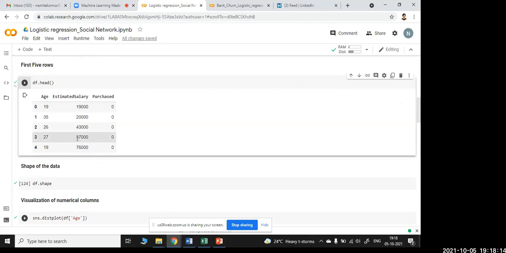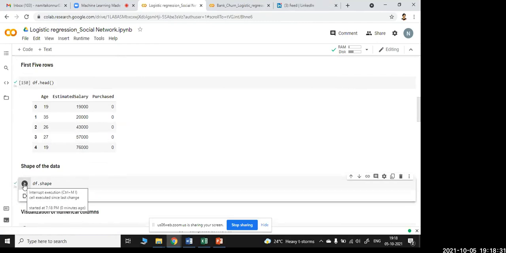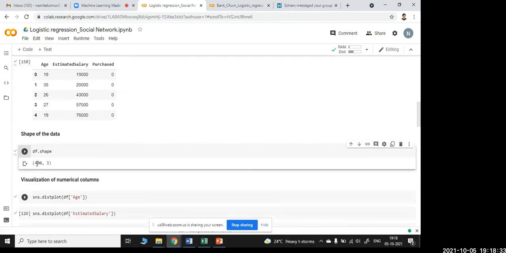Next comes the shape of the data. This is very important because we check the shape to see whether the data we have extracted from the Excel sheet is correct or not. The shape tells us the number of data: here 400 is the number of rows and 3 is the number of columns.